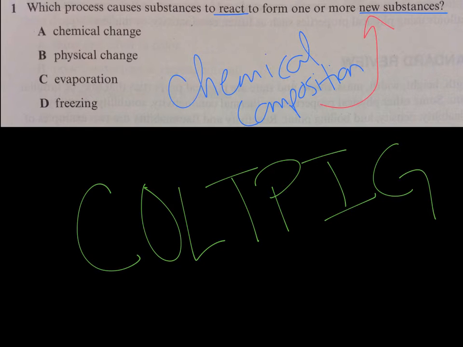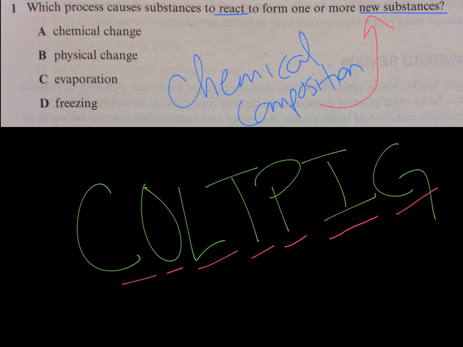There's a change in color, production of odor, production of light, a change in temperature, a precipitate is formed, the process is irreversible or cannot change back to what it was before, and there's a production of gas, either bubbles, fizzing, or foaming.